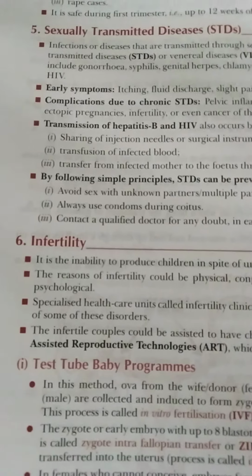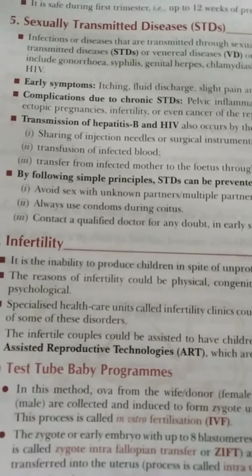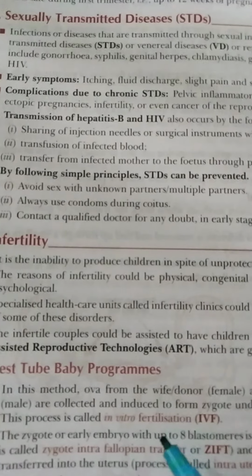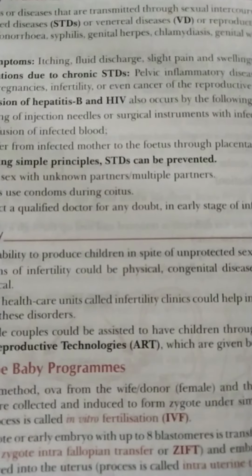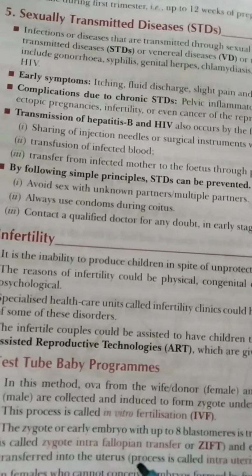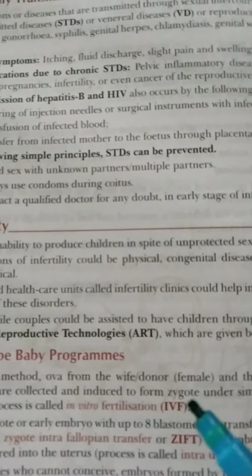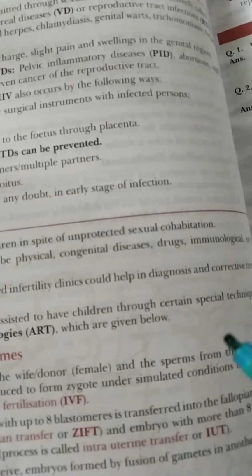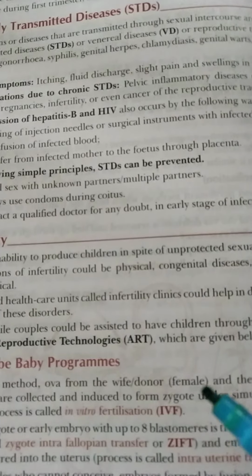In this method, ova from the wife or a donor and sperm from the husband are collected and induced to form a zygote under simulated conditions in a laboratory. This process is in vitro fertilization, that is IVF. Remember, IVF, in vitro fertilization. It happens in a laboratory.